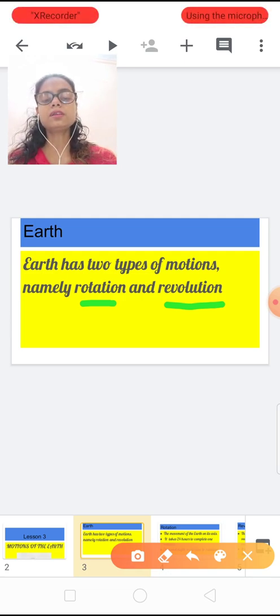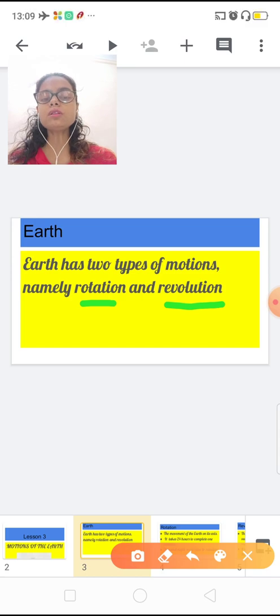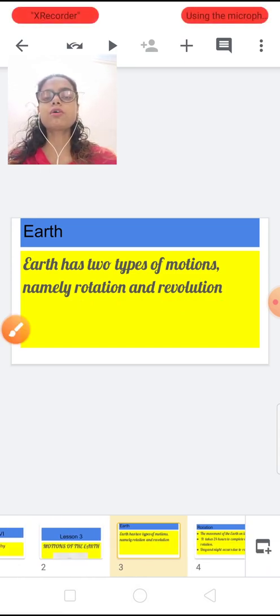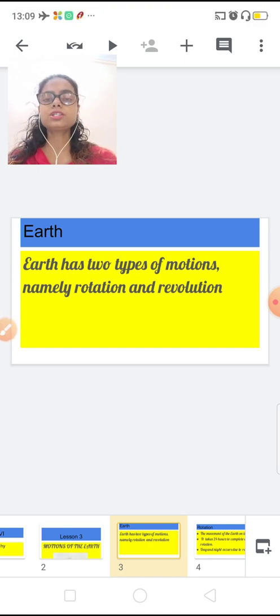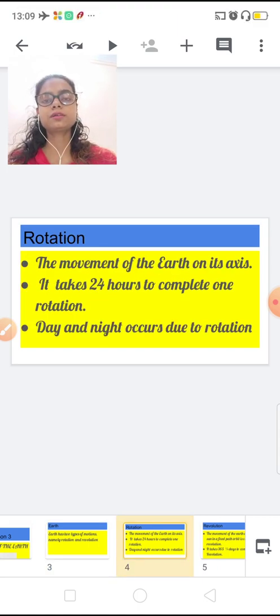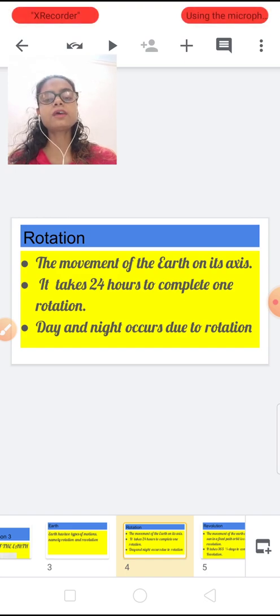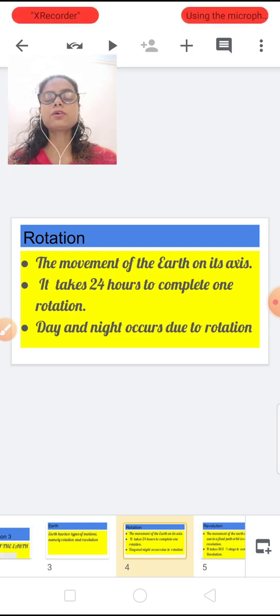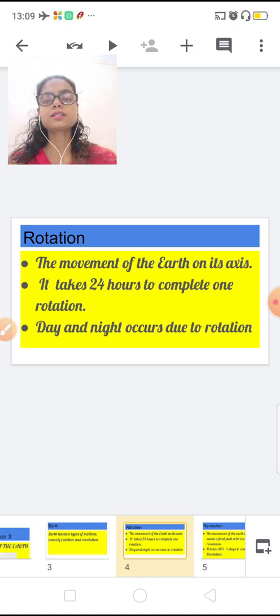Let's start with a small introduction of both terms, rotation of the earth and revolution of the earth. Rotation is the movement of the earth on its axis. Everybody knows that the earth rotates on its axis. The movement of the earth on its axis is known as rotation.